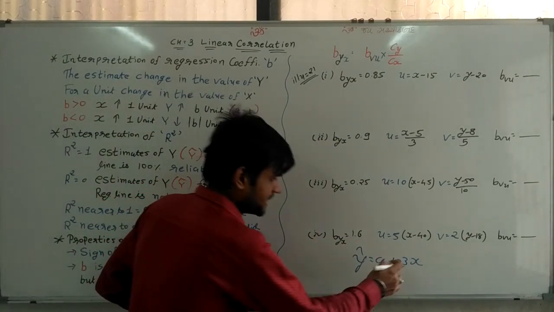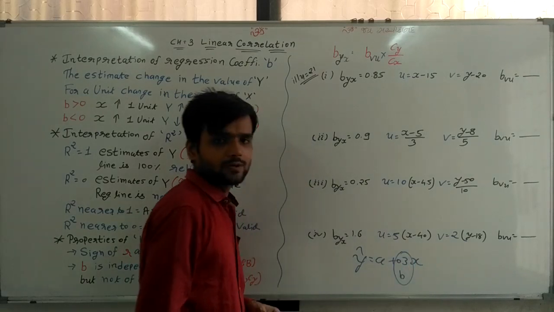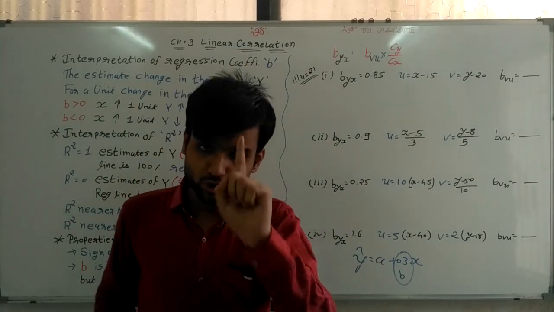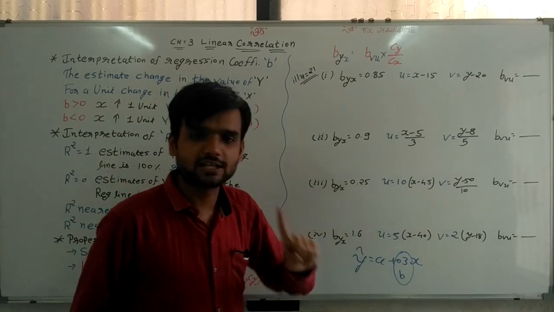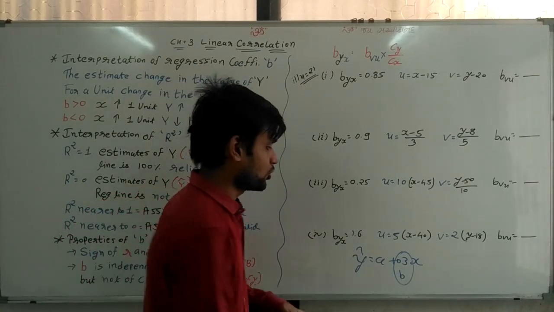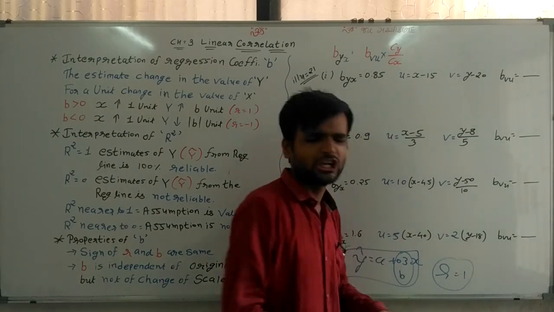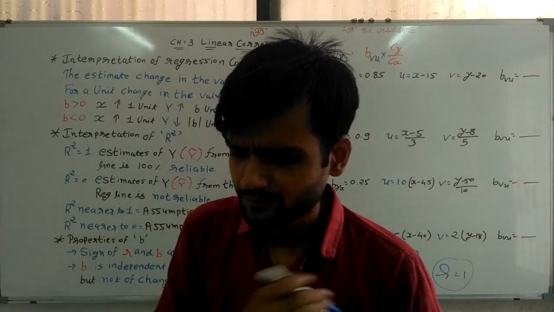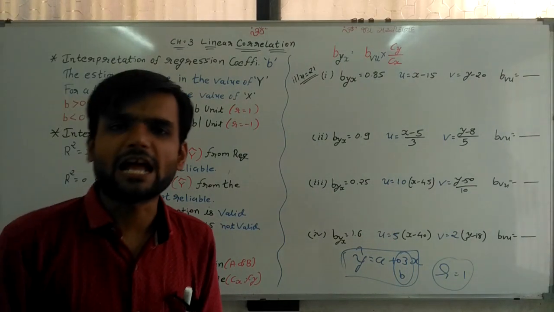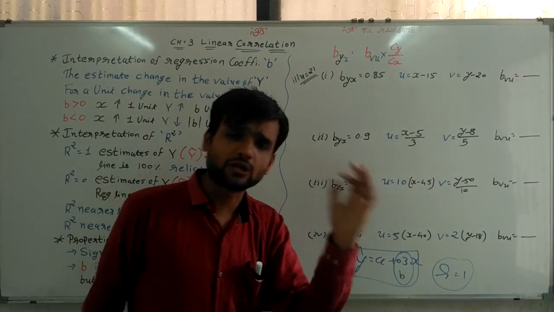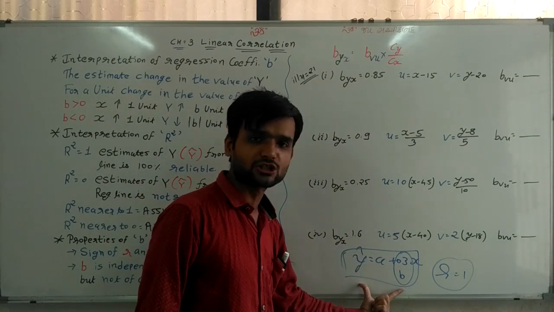Here 0.3 is the value of b. This value of b is greater than 0, and greater than 0 means r is equal to 1. We don't need to find any value. Just write r is equal to 1 if we need to find the correlation coefficient from this regression line.